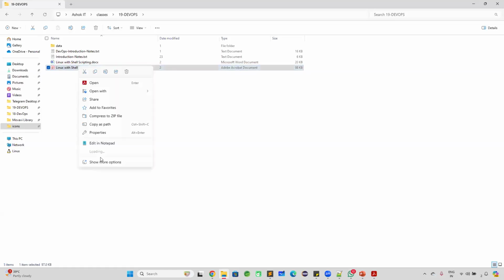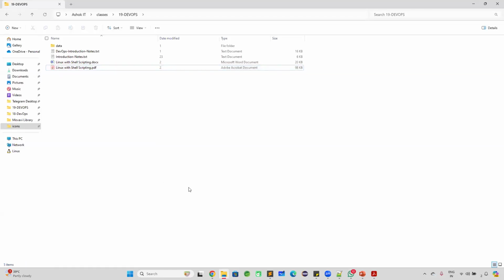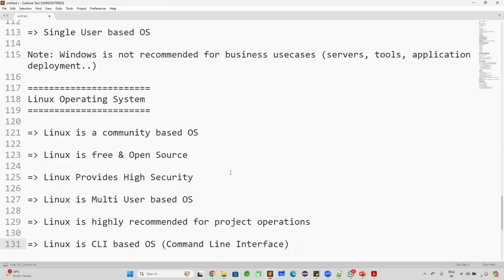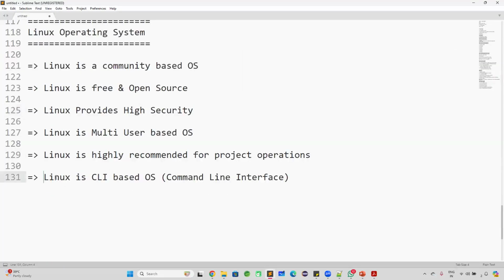Right click, delete. Or you can delete by using keyboard also. Right. So that kind of graphical user interface is available for Windows, whereas when you go for Linux, CLI will be there. CLI is nothing but everything is command based.